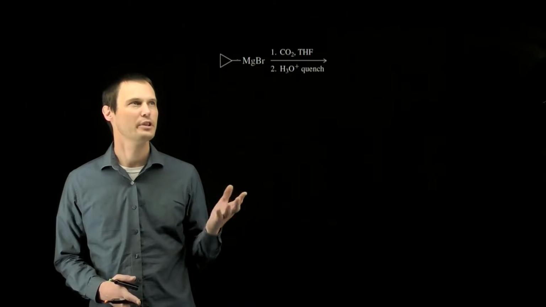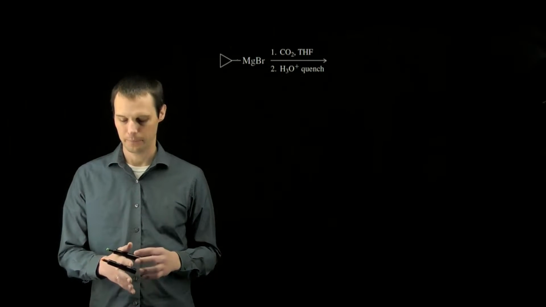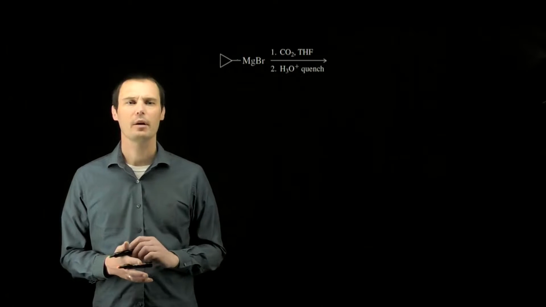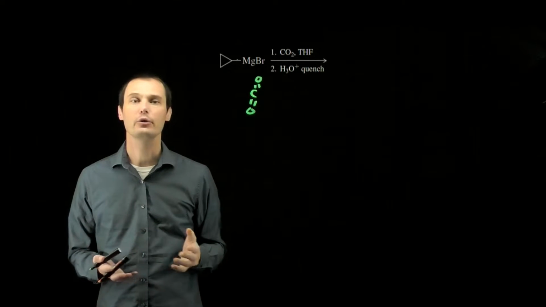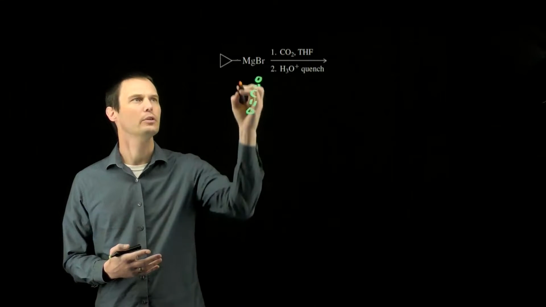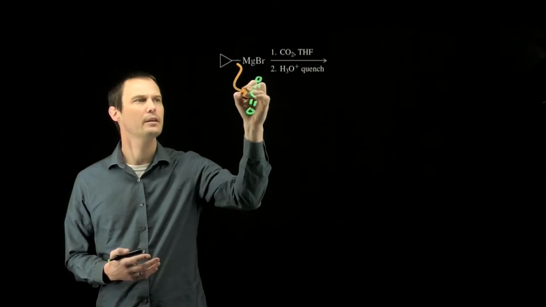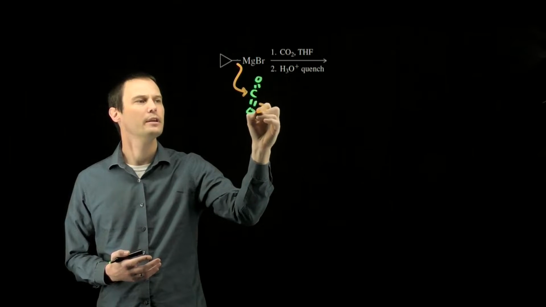This assessment asks us to predict the product for this Grignard reaction. The Grignard is reacting with carbon dioxide, so if we have carbon dioxide as our reagent, a Grignard reagent is a good strong anionic nucleophile, so it can directly attack the carbon of carbon dioxide, breaking a C=O pi bond,